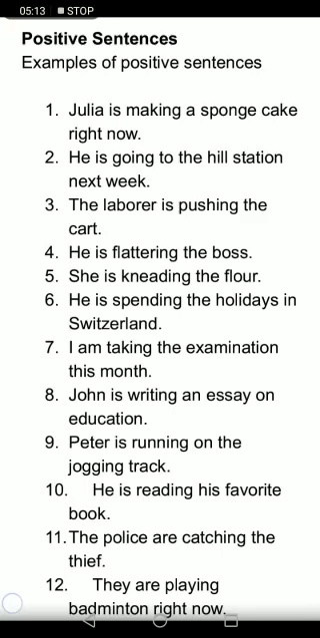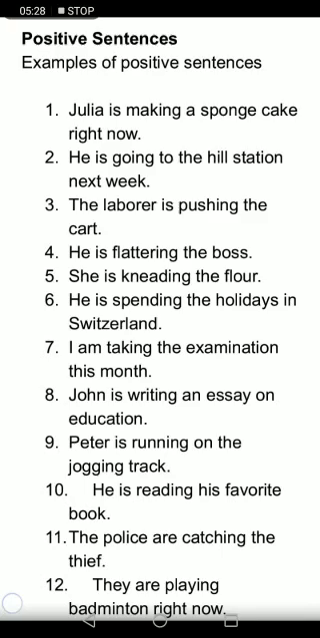John is writing an essay on education. Peter is running on the jogging track. He is reading his favorite book. The police are catching the thief. They are playing badminton right now.